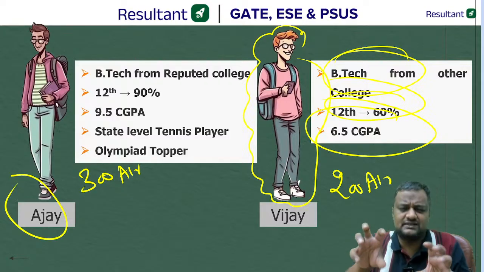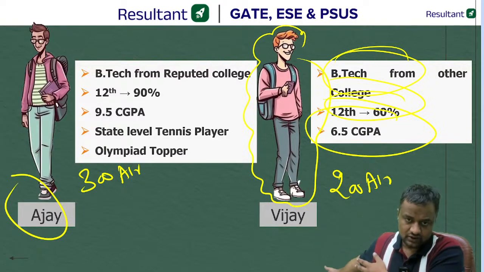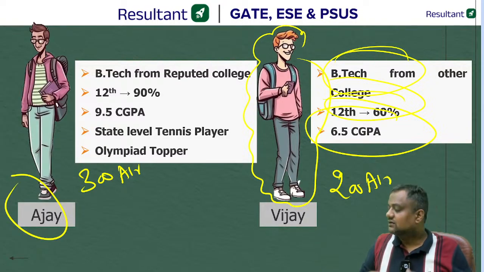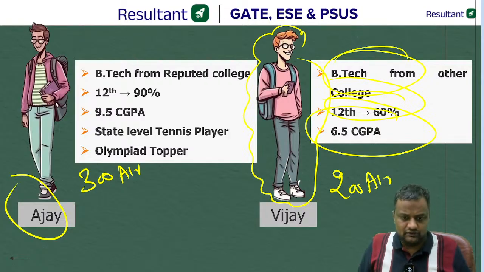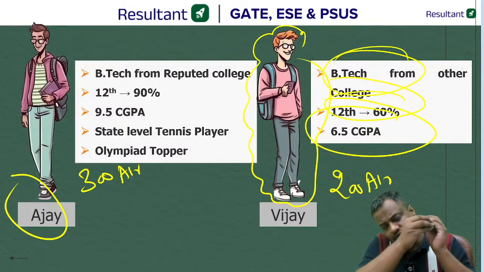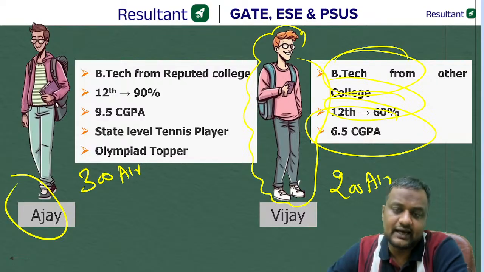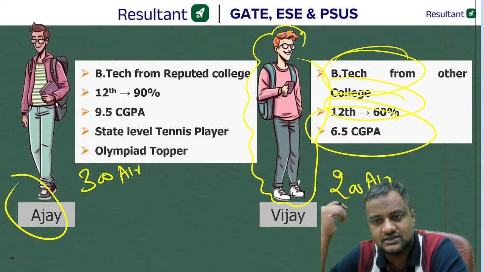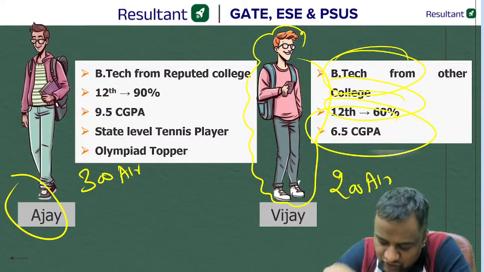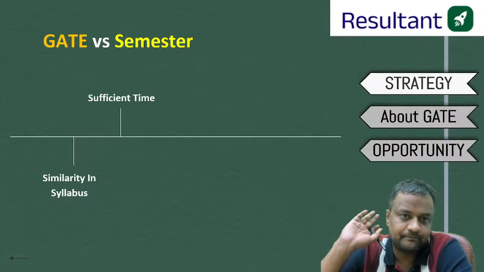Yes, 65% or 60% is required for getting admission in MTech and a few PSUs, but apart from that, nothing is required. Even if you are from IIT or any other college, if you get a 1000 rank, you will not be getting a PSU. If you get a 5000 rank, even from the best college in the country, you will not be getting IIT. So this is the beauty of this examination, that previous performances are not required. Whoever gets a good rank here will get more options.